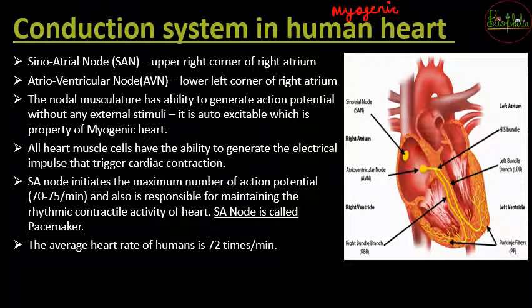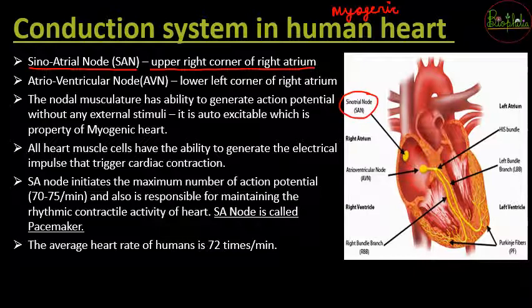These pacemaker cells are found in specific locations. One location is called the sinoatrial node, also shortened as SAN. This sinoatrial node is present at the upper right corner of the right atrium. You can locate it in the photograph here.